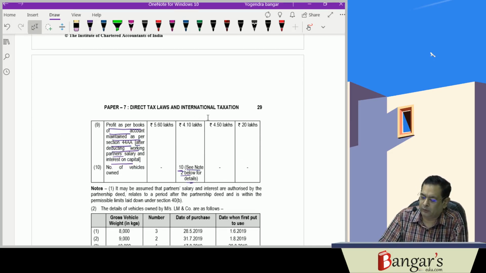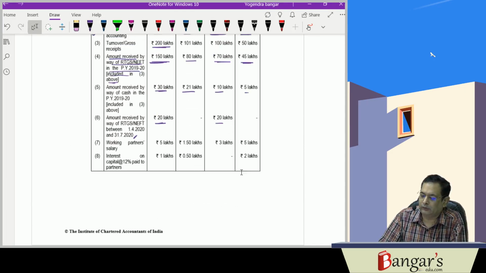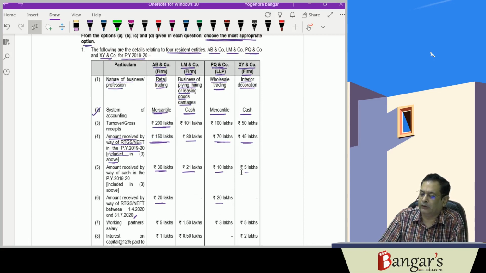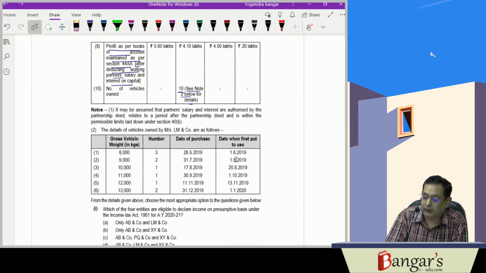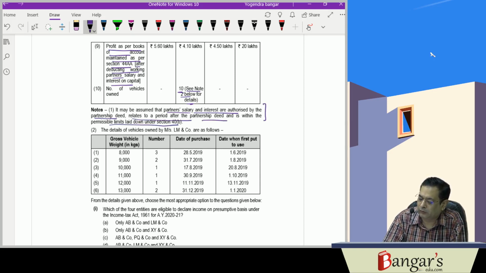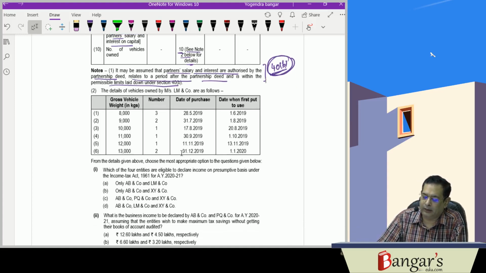Now they have provided note 2, details have been provided. So there are 4 firms, one of them is an LLP, and they have provided the information relating to their business. Relating to the further notes, it may be assumed that partner's salary and interest are authorized by partnership deed, relate to the period after the partnership deed, and are within the permissible limits. So this salary and interest to partners will be allowed as deduction in computing the income as per the provisions of section 40(b). The details of the vehicles owned by LM and Company have been provided here.